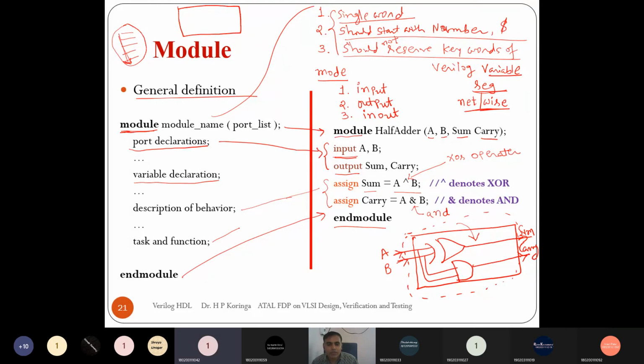એટલે C program ના function જેવું થયું ને સર? Function જેવું exactly. In Verilog we have two: task and function. There are some slight differences between task and function. When we have to use task and when function, I will take in detail. Task cannot return any value to the main program, but function can return a value, right? So that is the main difference between task and function.